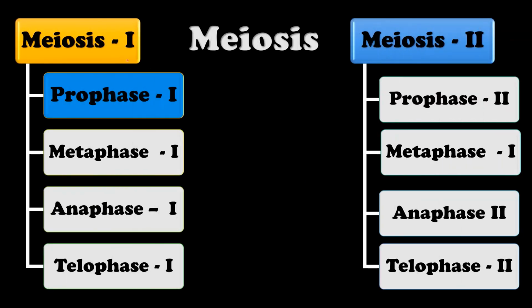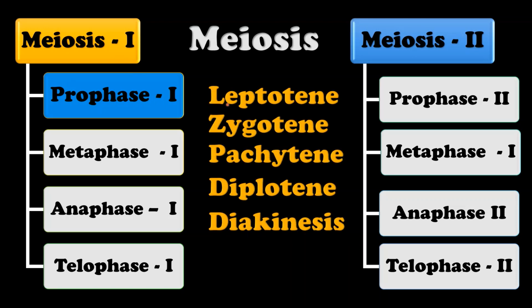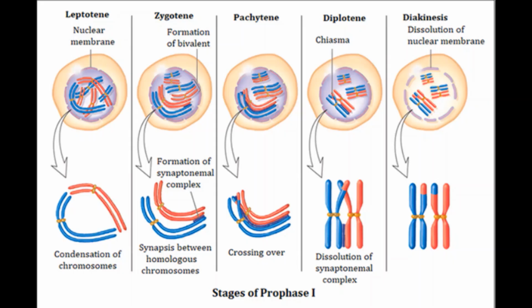Now, in particular, prophase 1 of meiosis 1 is further divided into 5 substages. These stages are leptotene, zygotene, pachytene, diplotene and diakinesis. Students, these are the stages of prophase 1. In the beginning, prophase 1 starts with leptotene.